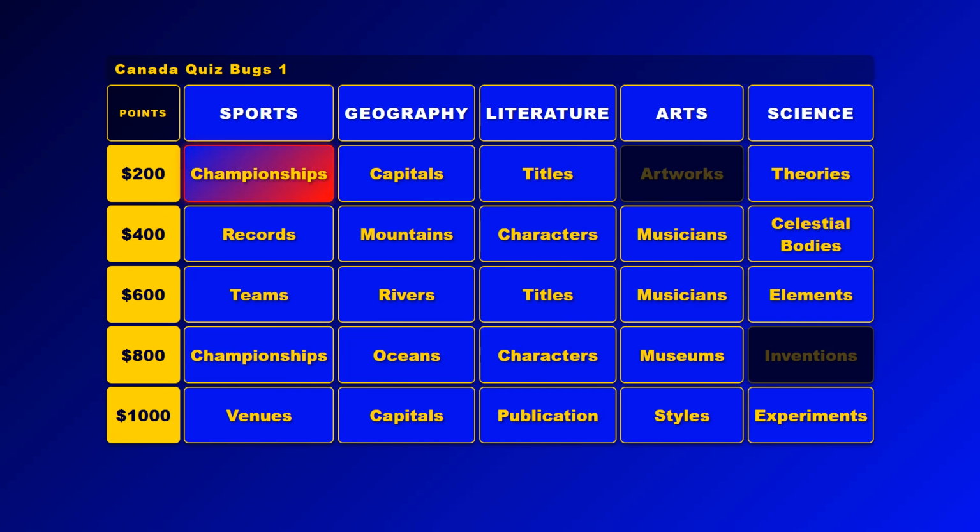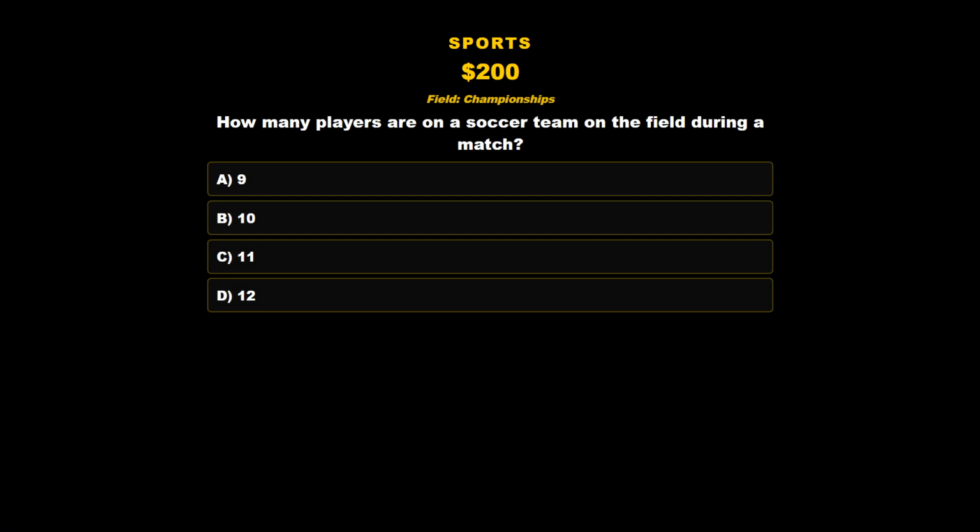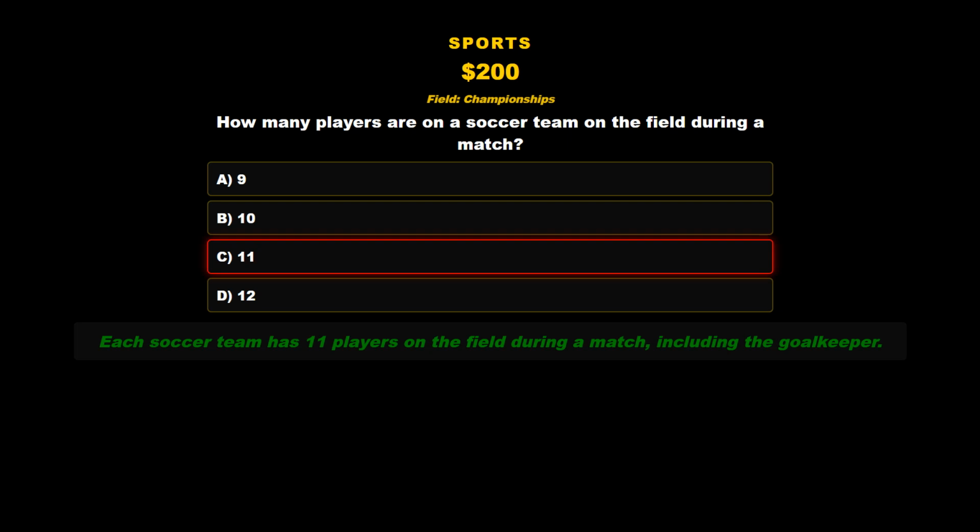Sports, championships for 200 points. How many players are on a soccer team on the field during a match? A. 9, B. 10, C. 11, D. 12. That would be C. 11. Each soccer team has 11 players on the field during a match, including the goalkeeper.